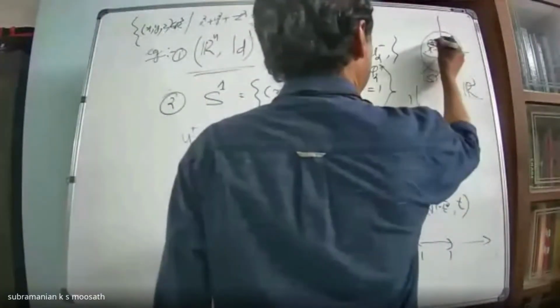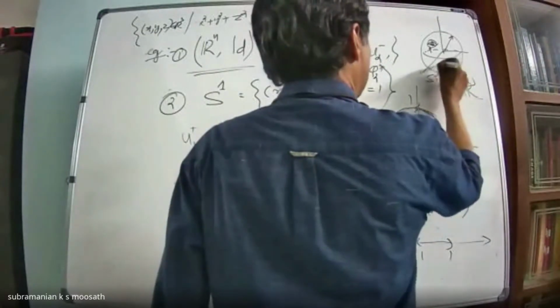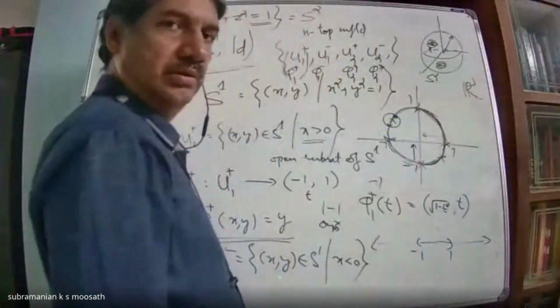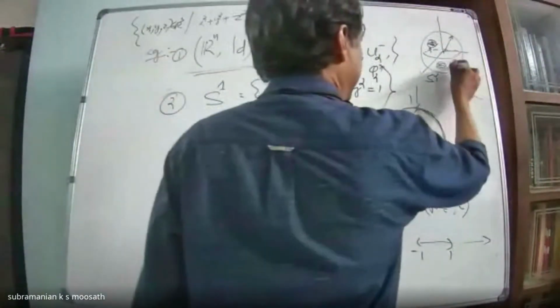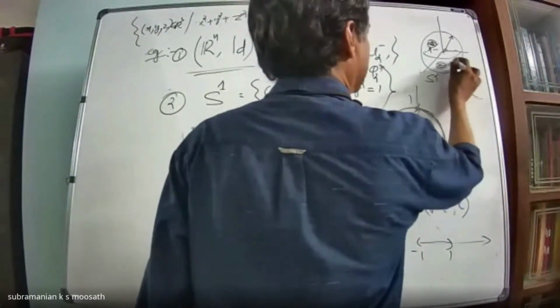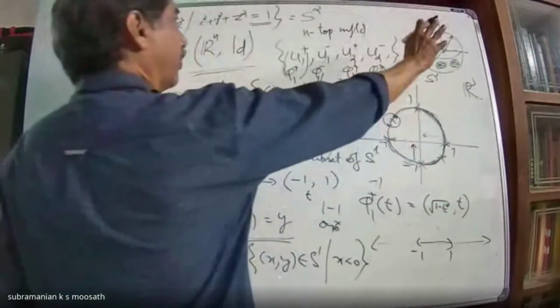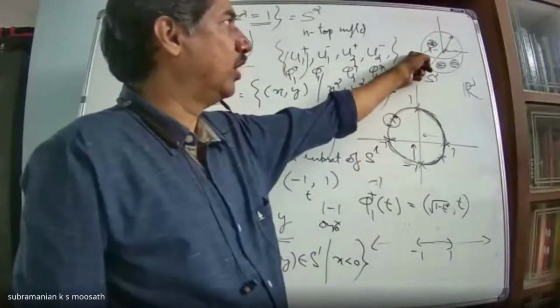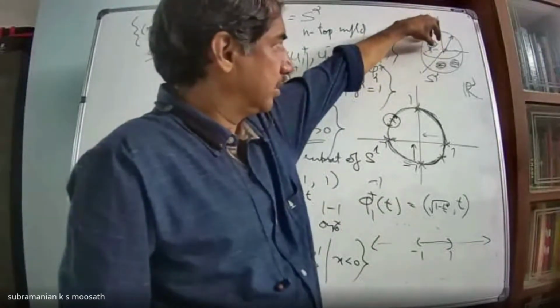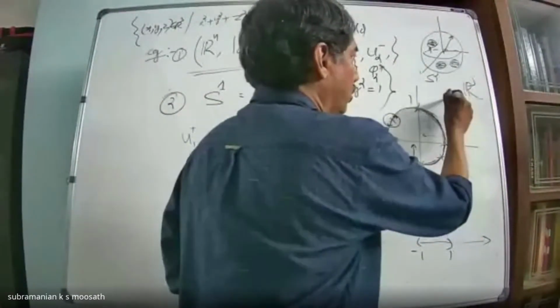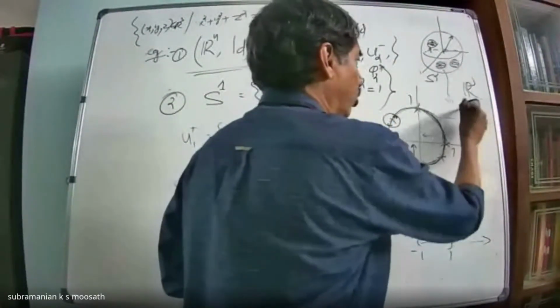Open disk. Open disk only. So each place you will get an open disk. When you take a solid sphere here and intersect with this, I'll get an open disk here. So open disks are open here. So if, instead of considering S1, I consider S2, for each point I can take some open disk covering that, and that open disk I can map, using some homeomorphism, to an open disk in R2.